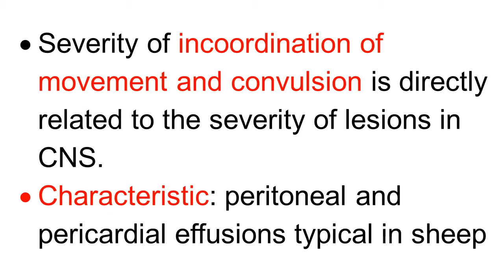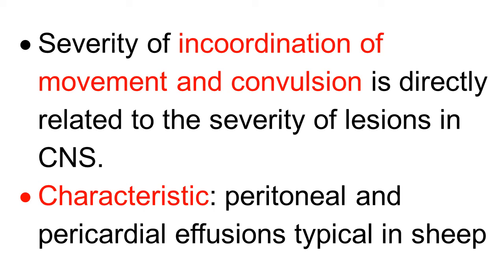The epsilon toxin causes vascular damage in capillaries of the central nervous system, brain. So the severity of lesion determines the severity of symptoms, incoordination of movement and convulsion.